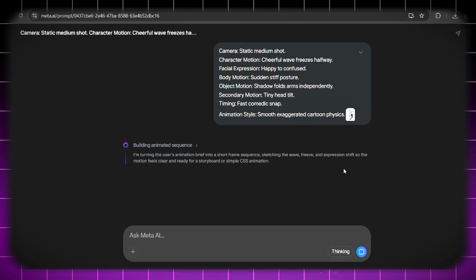Finally, open CapCut. Import all your clips. Add the voiceover. Sync everything together, then export. A few moments later, this was the final result.